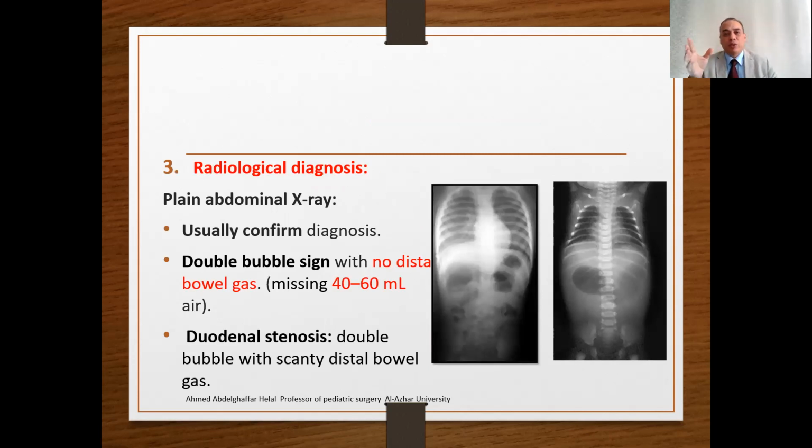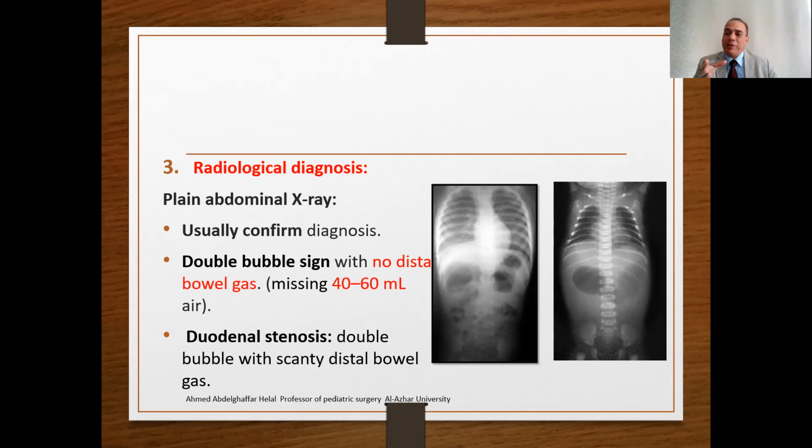The most important, or the third item, is the radiological diagnosis. Plain abdominal X-ray is usually sufficient to confirm the diagnosis. There will be the double bubble sign. This is the first bubble related to the stomach, the second bubble related to the duodenum, with no distal gas. The distal abdomen is gasless. So this is diagnostic, with no distal gas.